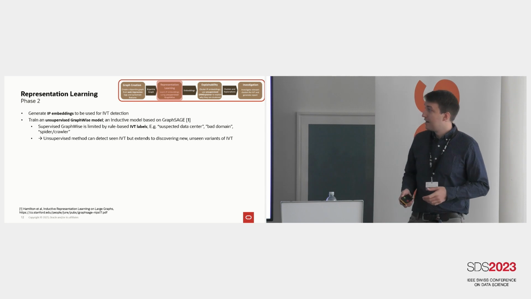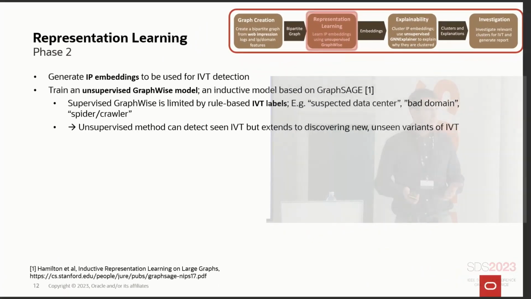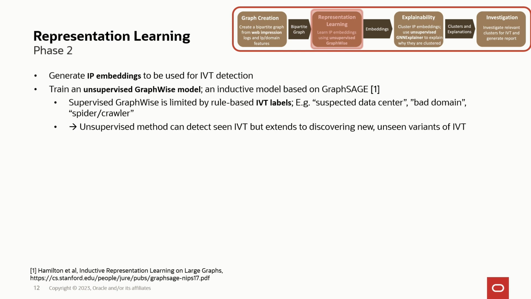I want to comment a little bit on this because actually we would have some labels here. So we could, in theory, also train a supervised model. But the labels come from other pipelines that also try to figure out, is this fraud or not? And if we were to use these labels to also train this graph machine learning model, then the resulting model might only be as clever as these labels. So here, instead, we want to use an unsupervised approach to also cover other types of fraud. Because as you can imagine, fraudsters will also dynamically come up with new things to conduct this fraud.